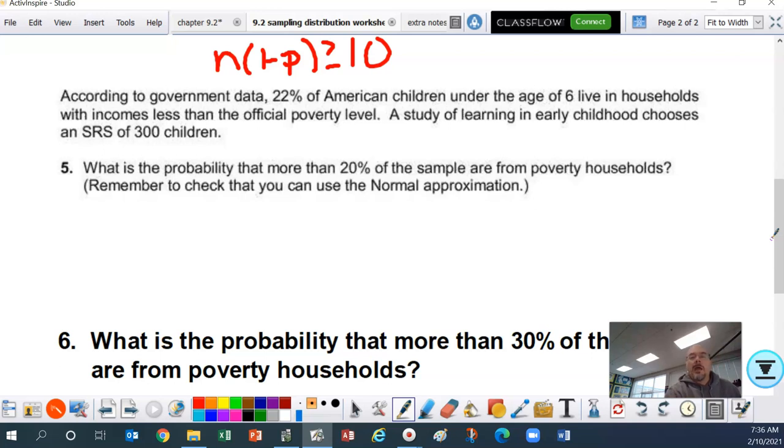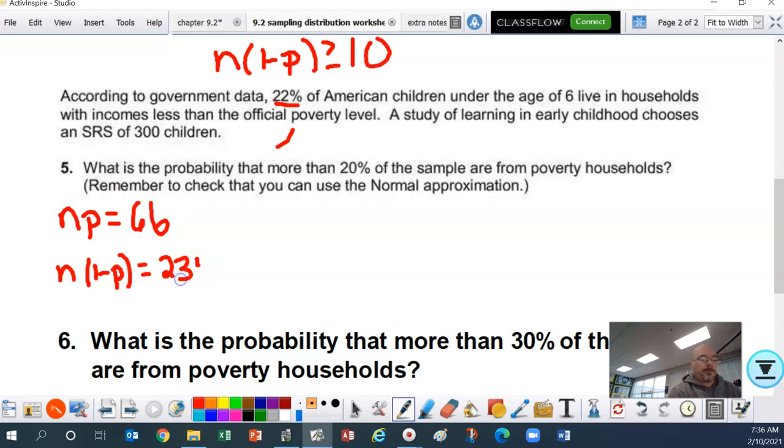So 22%, that's our P. So let me back up here. So the N times P. Okay, if you take the N times the P, you will get 66. Okay, check the numbers. If you don't know how I got 66, figure it out. I want you to do that. And N times 1 minus its complement is going to be 234. So, rule of thumb number 2 is satisfied.